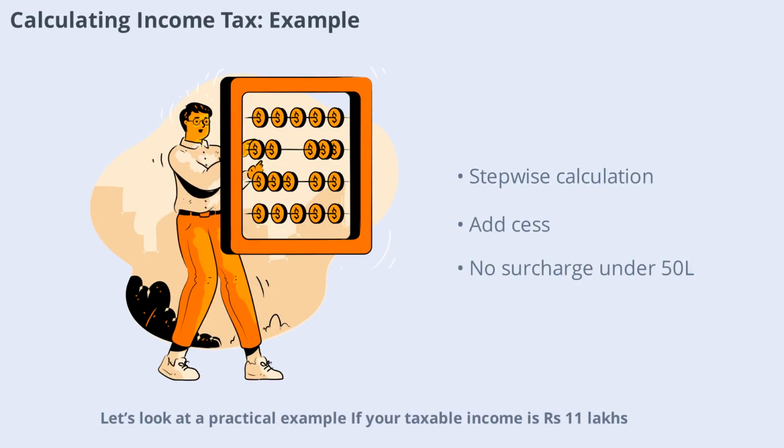If your taxable income is Rs. 11 lakhs, the first 2.5 lakhs are exempt, the next 2.5 lakhs are taxed at 5%, the next 5 lakhs at 20%, and the remaining 1 lakh at 30%. Add these up and you get the total tax. Then add 3% as health and education cess. This step-by-step calculation helps you understand exactly how your tax liability is determined.